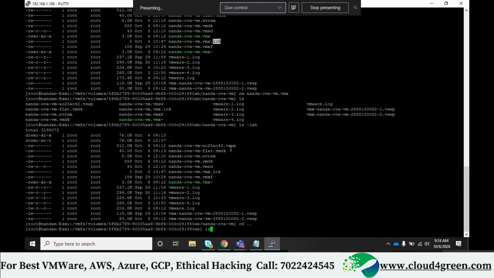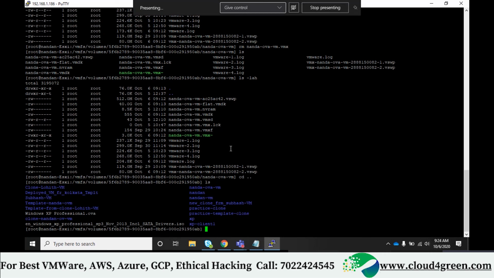CD. Actually, it should not allow deleting that file. Any log file is the one which makes a lock on ESXi. It should not allow you to delete. You know, like, what changes they have made to delete that file.